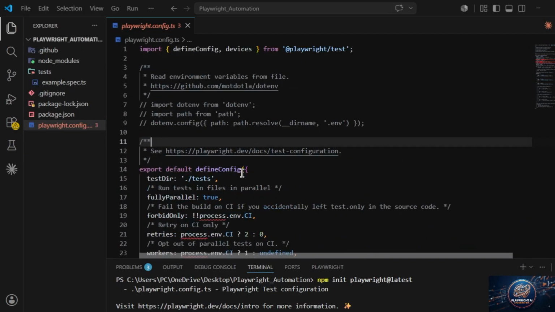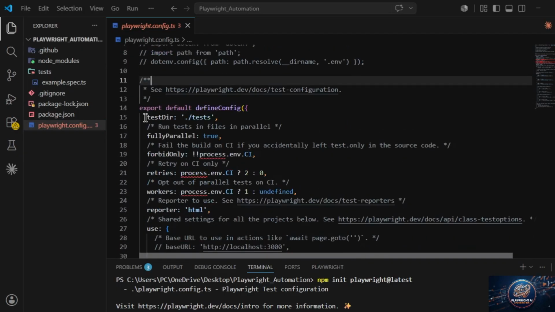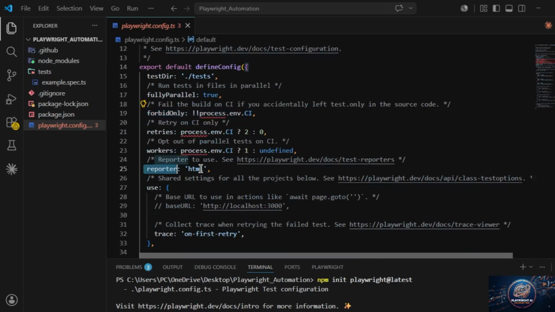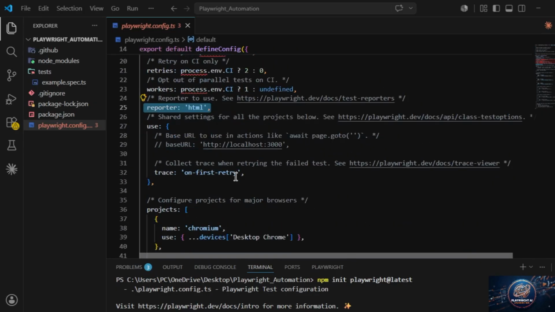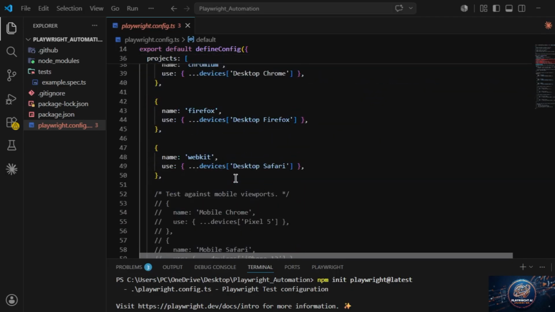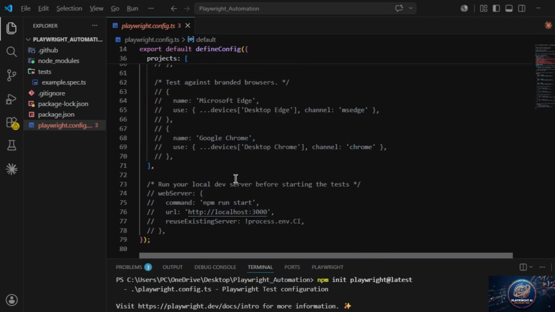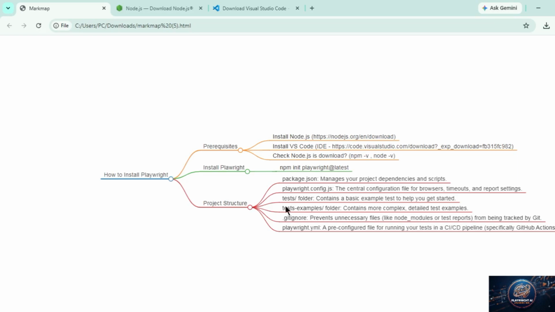We will go one by one, and what is the use of this and this, there are a lot of things, so we will check that. This is the central configuration file for whatever we will use in our project, that we have to mention there.